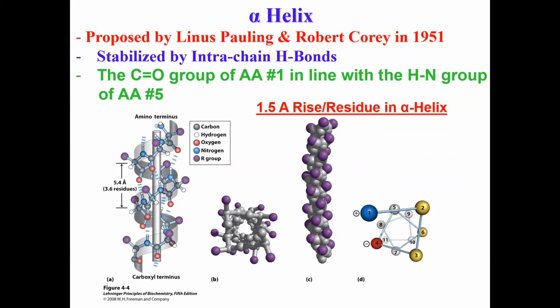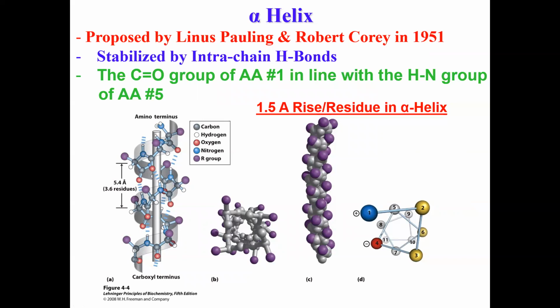So a typical alpha helical structure is stabilized by intra-chain hydrogen bonds. You can see those hydrogen bonds forming between, for example, the amide nitrogen proton and the carbonyl carbon. You can see these dashed light blue lines. Those are all hydrogen bonds, and they are intra-chain hydrogen bonds.